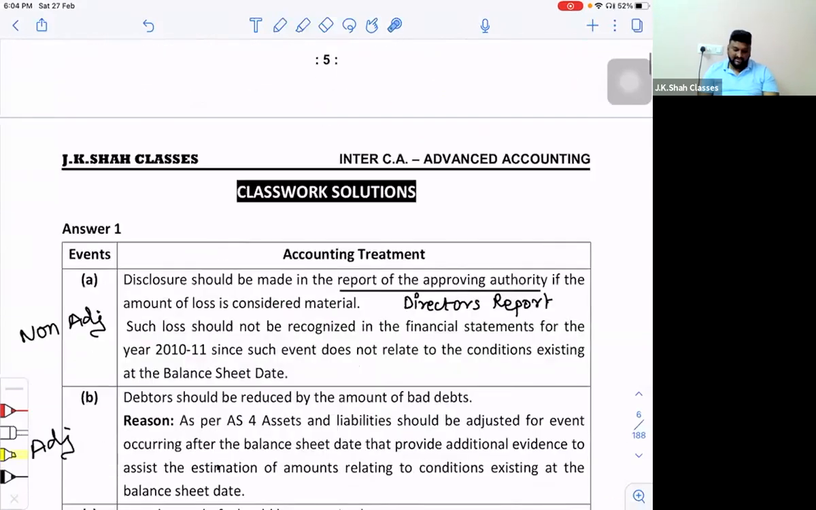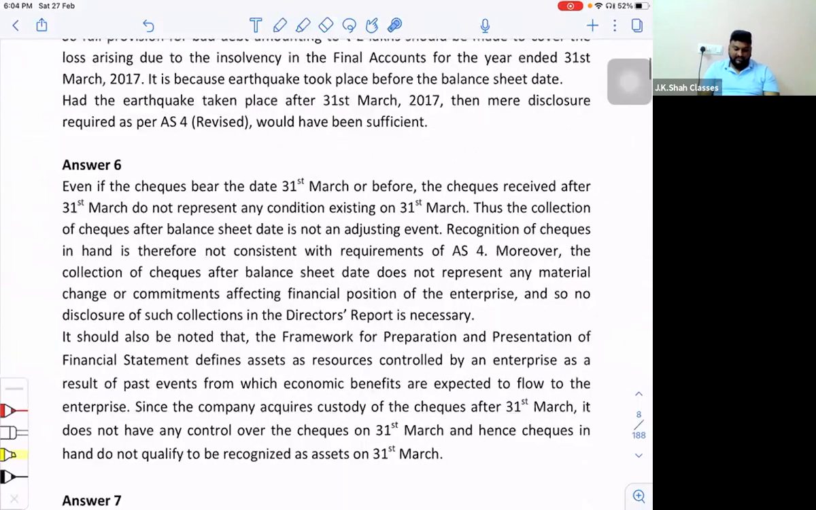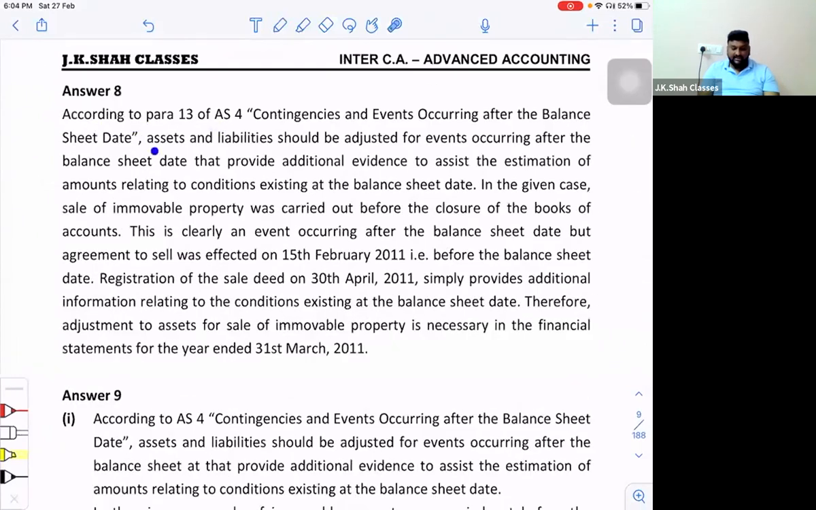So what is the solution? Let's see. As per AS 4, assets and liabilities should be adjusted for events occurring after the balance sheet date that provide additional evidence to assess the estimation of amounts relating to conditions existing at the balance sheet date. This is the first paragraph, the provision paragraph, that is the definition of adjusting event. In the given case, sale of immovable property was carried out before the closure of the books.